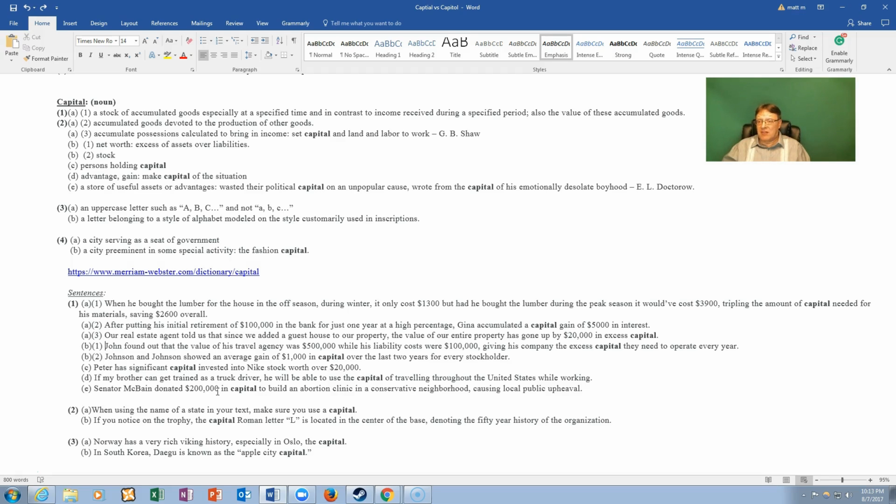Those were his assets, positive money gain because his company is worth that much money. While his liability costs, or what he has to pay, were $100,000, giving his company the excess capital they need to operate every year. So every year he pays $100,000 in expenses. That is what it costs to run his company. Everything else is profit. He is making more money than he is spending. That is good.